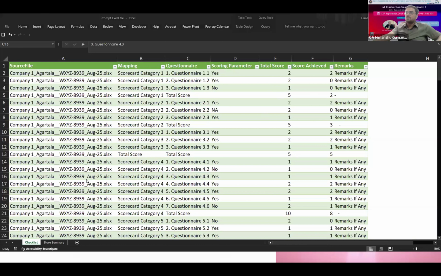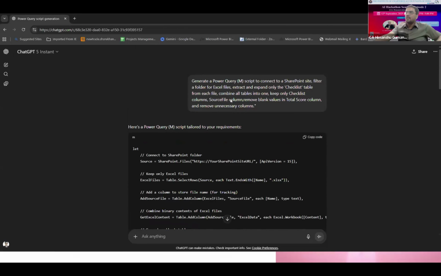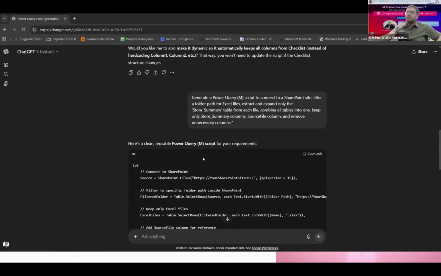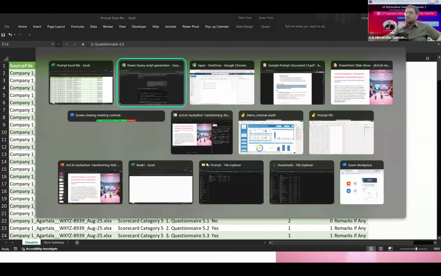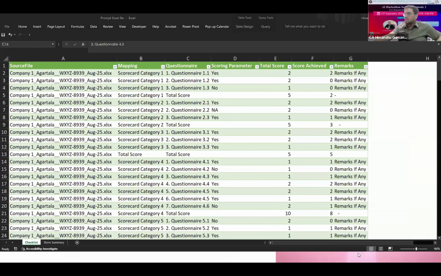So we have first of all seen, with the help of a very common AI tool and the use of Power Query, how we have consolidated the data into tables. Now we can quickly move into seeing the exact use case which we have developed based on the same concept and the same design.